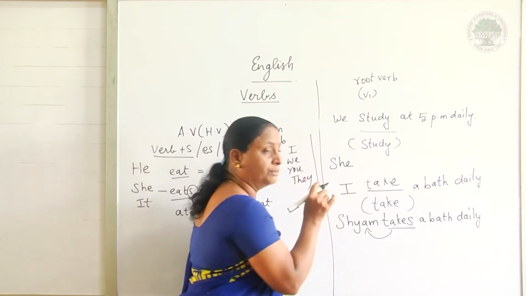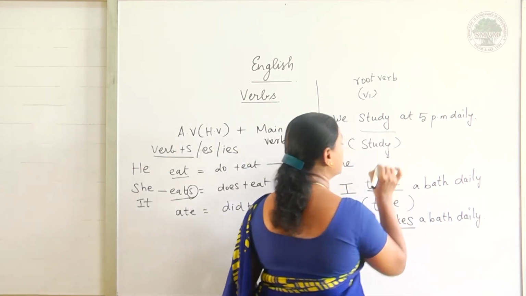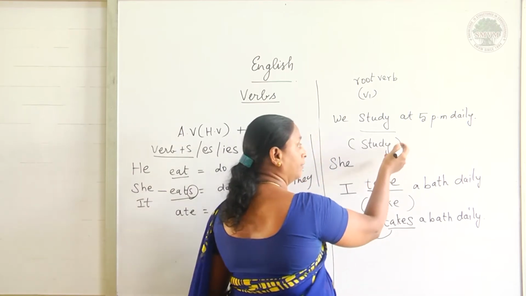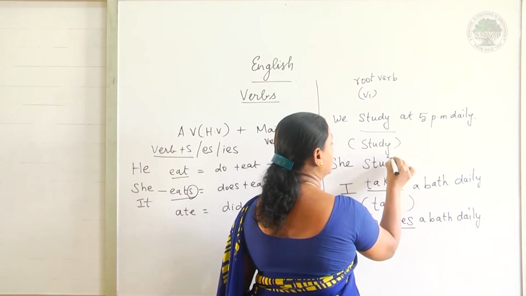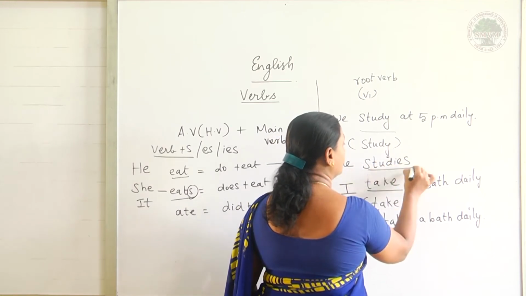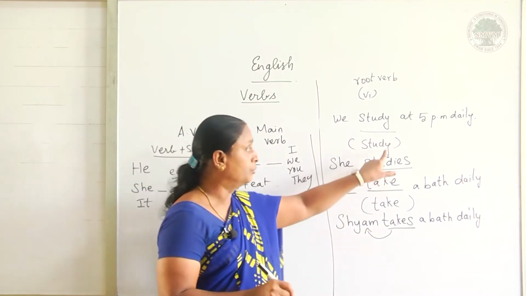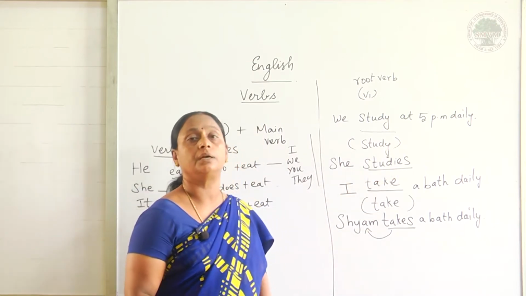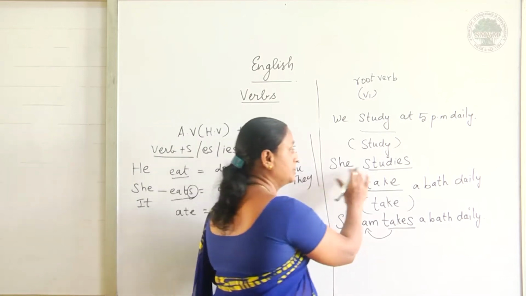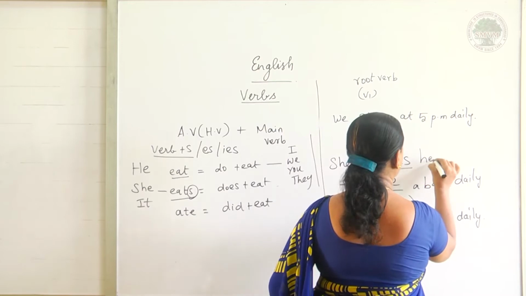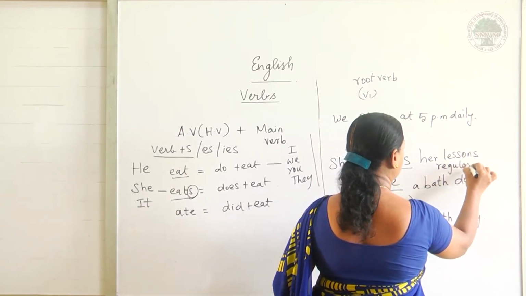Next, if I write she, it is third person singular. For third person singular, study is the verb, so what do I have to do? I remove this y and add ies: studies. I have removed the y and written the ies form. She studies her lessons regularly.